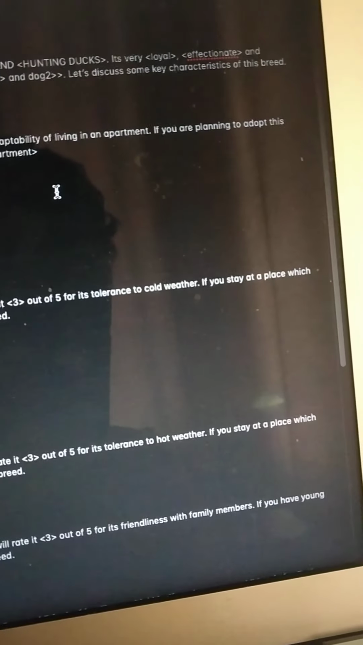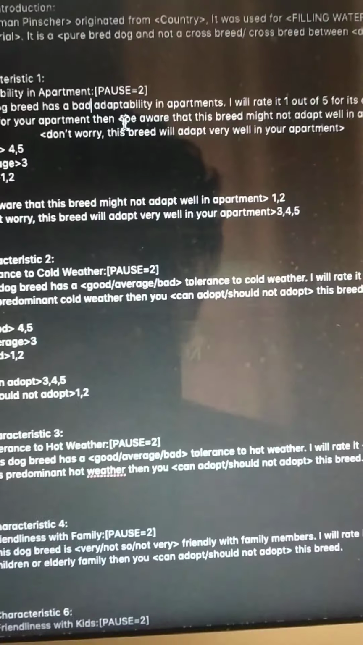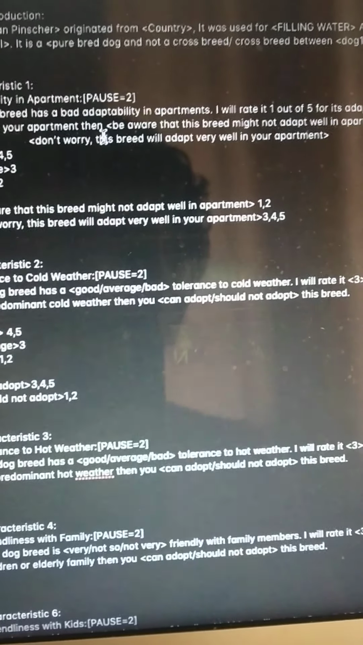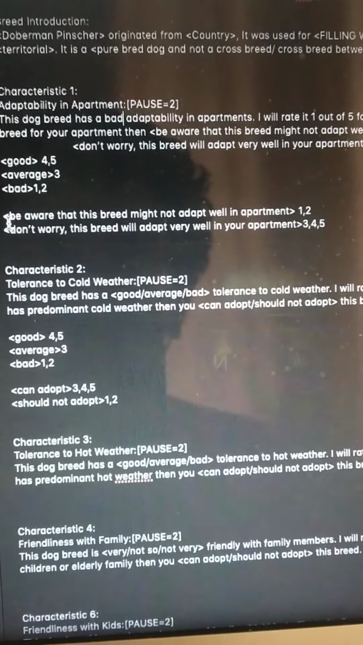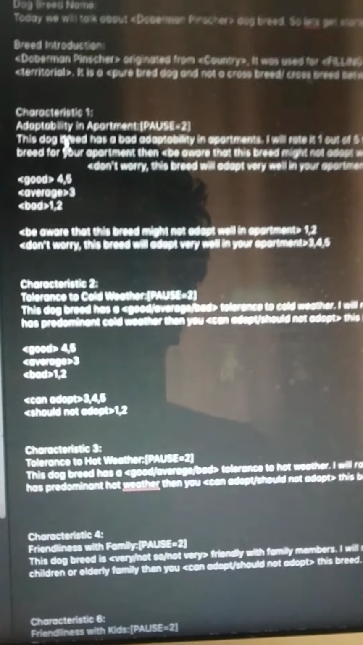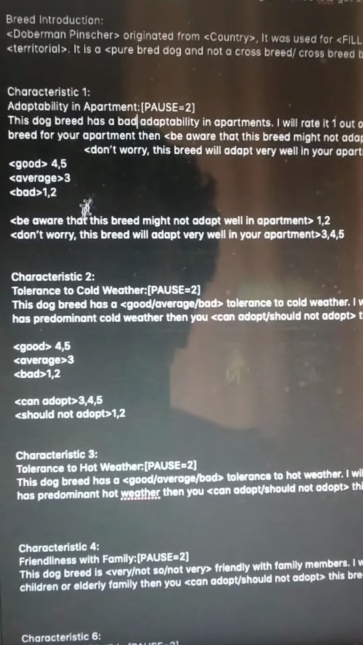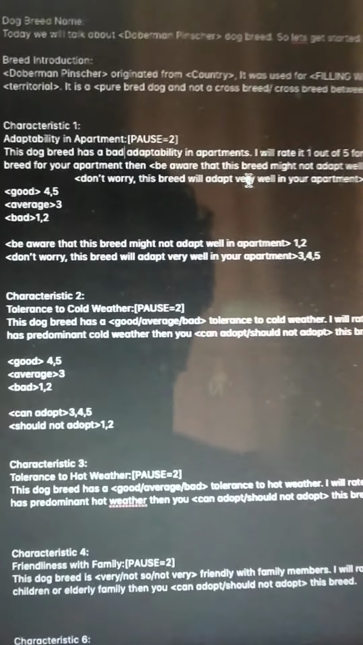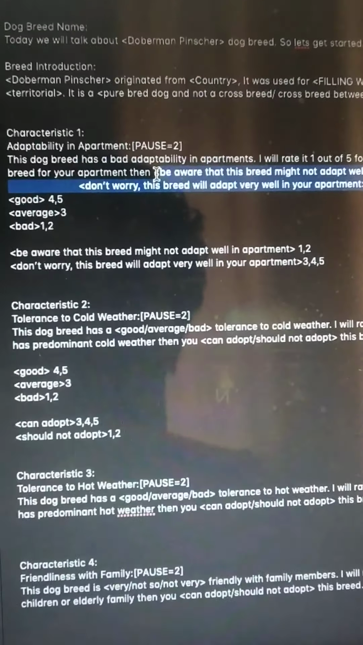If you are preparing to adopt this breed for your apartment, then which one of the two will you choose? Be aware that this might not adapt well in apartment, or there is another one, don't worry, this breed will adapt very well in an apartment. Which one would you choose? So I'll tell you how to choose. So in every characteristic there are two areas where you need to choose. One is the starting, wherein you need to choose whether it's a good, average or bad, and this at the end of the characteristic you need to choose.